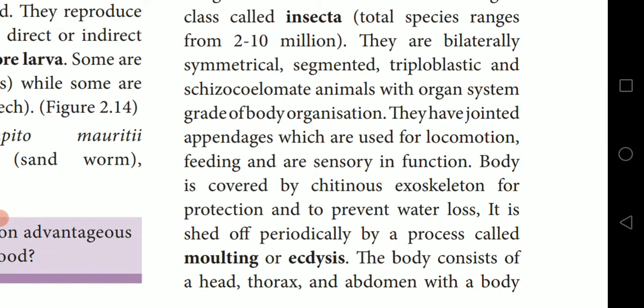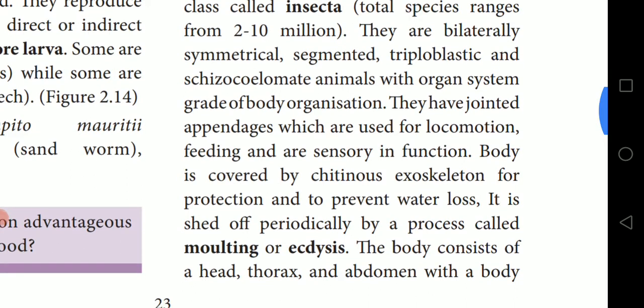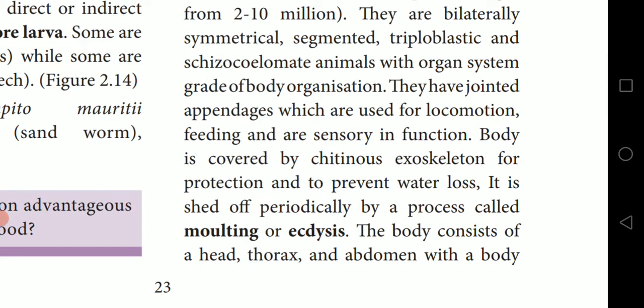The total species ranges from 2 to 10 million. They are bilaterally symmetrical, segmented, triploblastic and coelomate animals with organ system grade of body organization.